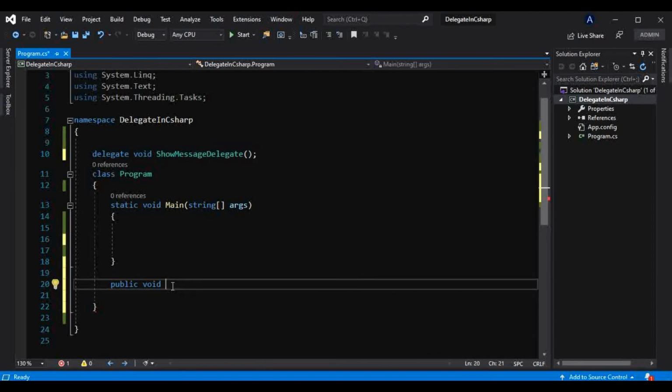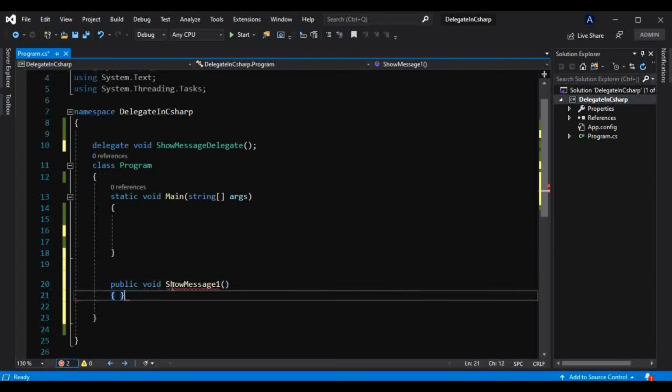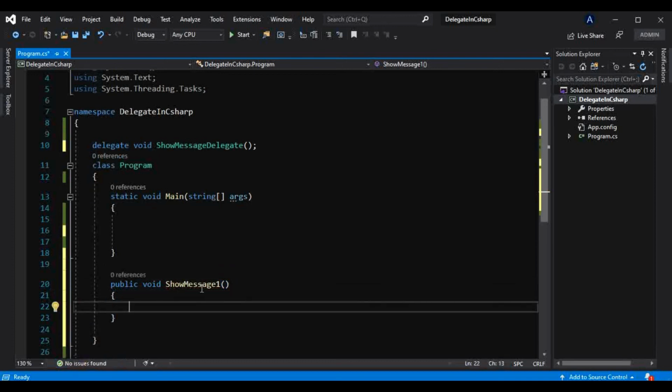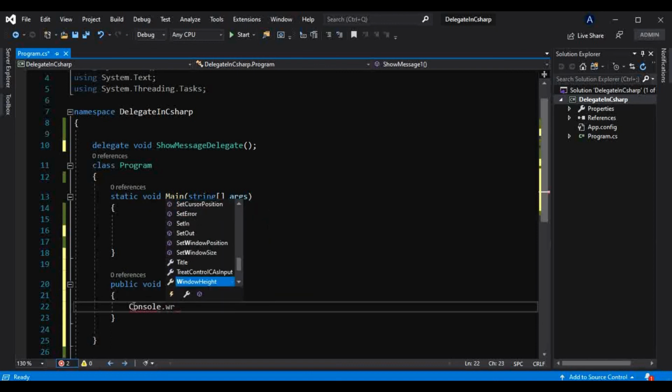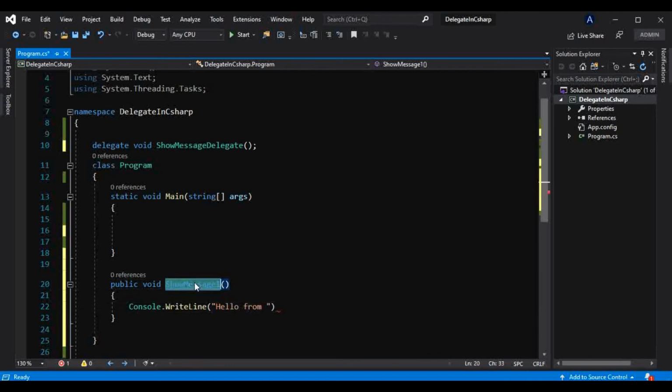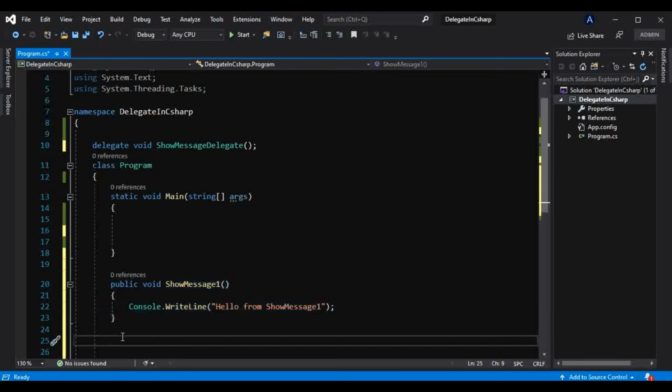Okay, void show message 1, and I will explain to you why I am taking that name, show message 1. Okay, so don't worry. Console.WriteLine("Hello from show message 1"), and similarly I will create two other messages, that is two other methods.